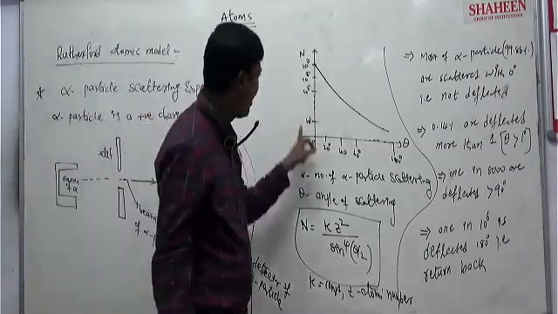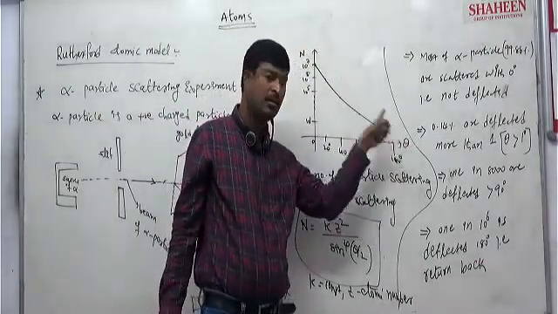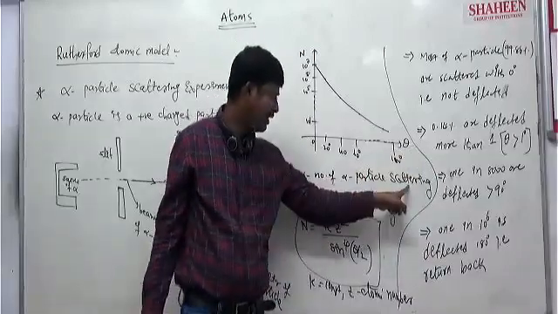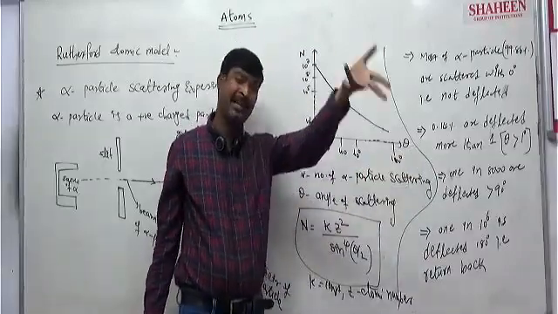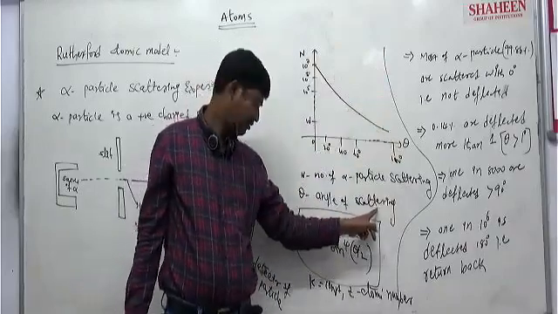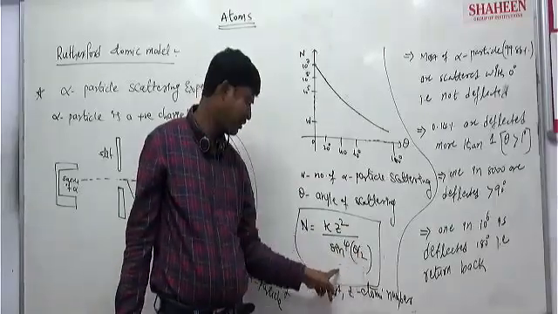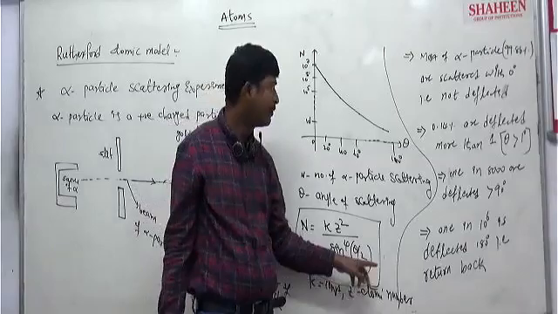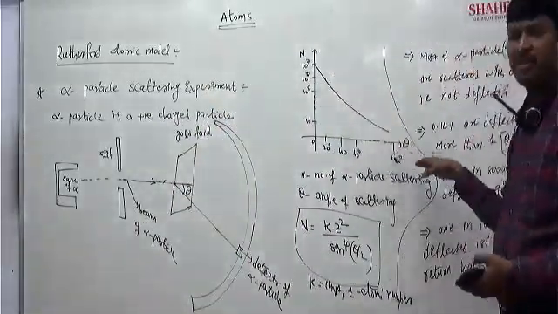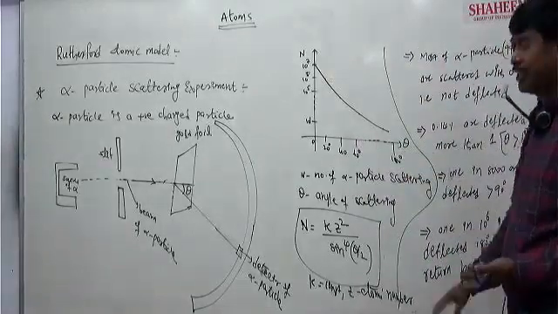So this is the graph of N versus theta that we have drawn, and we got this curve. N is the number of alpha particles scattering, how many particles are scattering, and theta is the angle of scattering. The formula is K Z squared by sine to the power 4 of theta by 2. From this graph, these are the things Rutherford observed from the experiment.